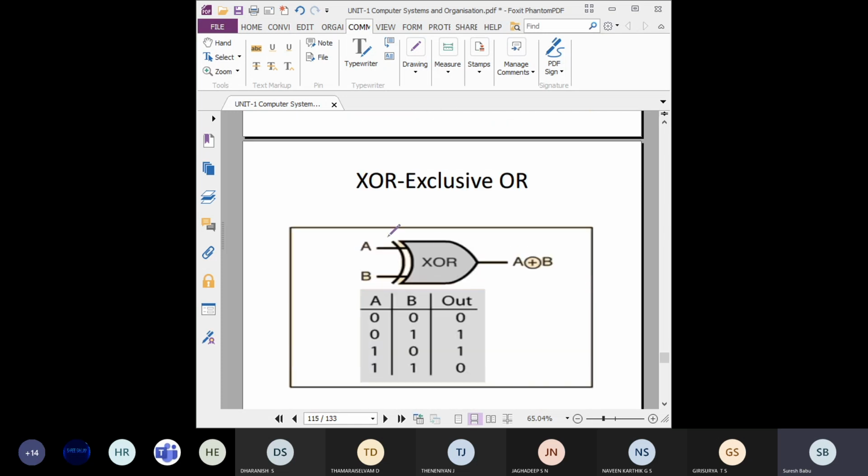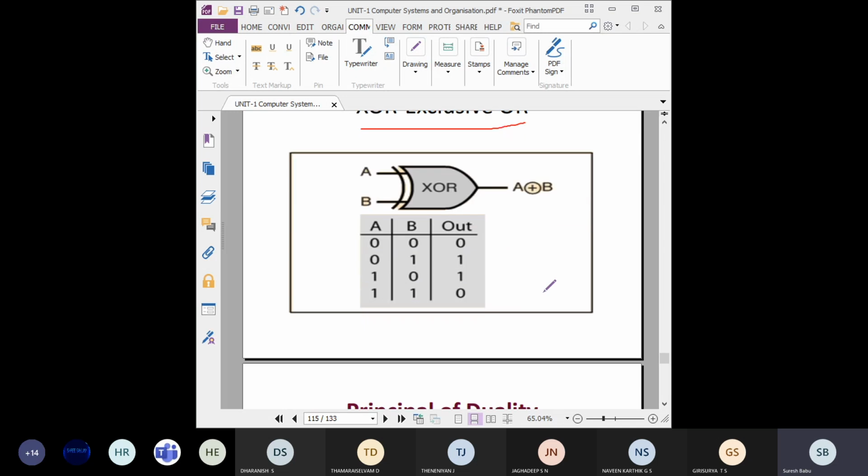Then exclusive OR, this thing I already told you. We didn't practice it, but anyway I told you how to get the output. That is only for an odd number of ones. You count the number of ones present in the input. If it becomes odd you will get output 1.